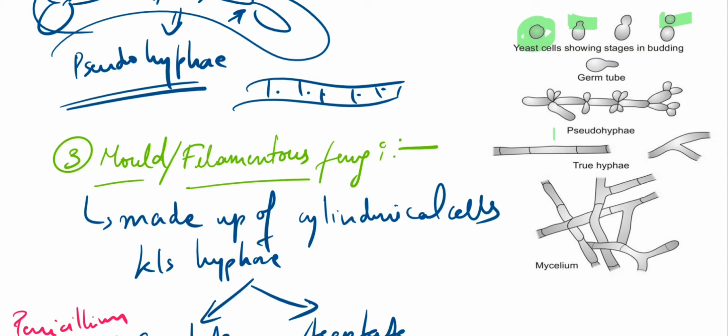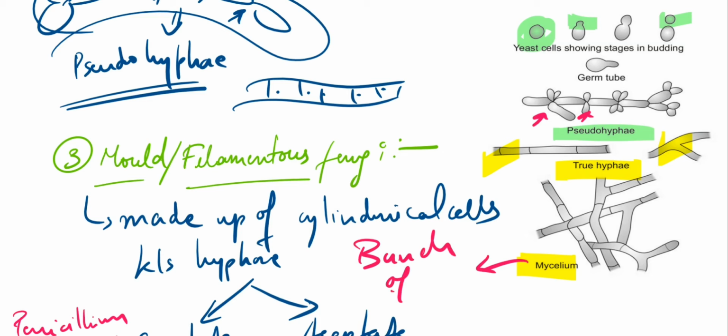Then we have these pseudohyphae, they have these constrictions and they are not getting detached like in case of yeast. And again we have these true hyphae, this is the septate hyphae and this is aseptate. And yes, what is mycelium? Mycelium is nothing but when a bunch of hyphae is present, we call it mycelium.